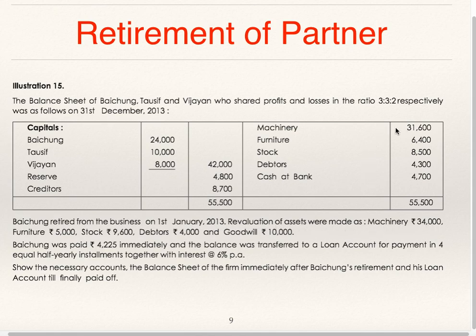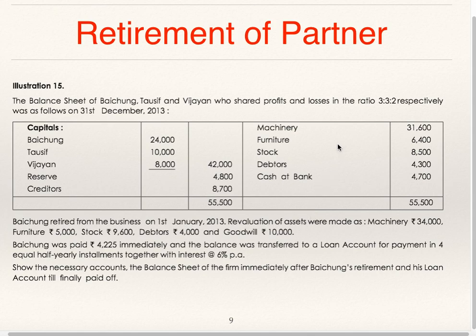Machinery 34,000. Increase in the value of machinery to be transferred to credit side of revaluation account. Furniture 5,000, decrease in value. Stock 9,600, increase in value, is to be transferred to credit of revaluation. Debtors, decrease in value. So if there is decrease in value of asset, it is to be debited to revaluation account. If there is increase in value of asset, it is to be credited to revaluation account. For liabilities, exactly opposite treatment will be given.